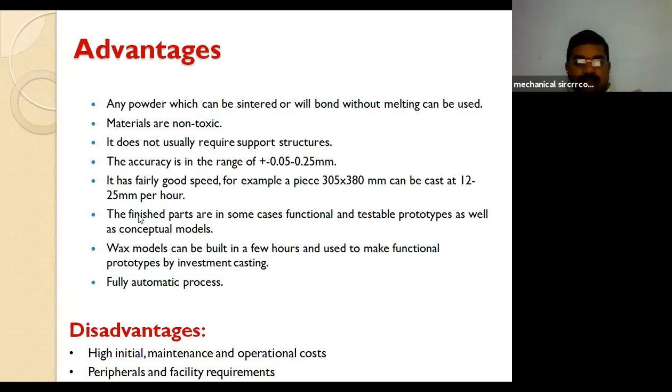From the CAD file, what are the different stages in rapid prototyping? What are the different steps? First one is,